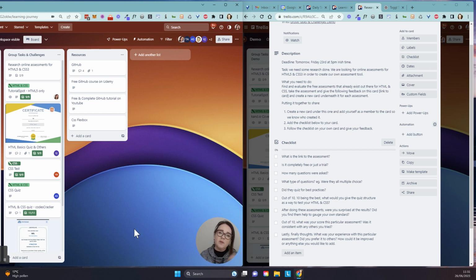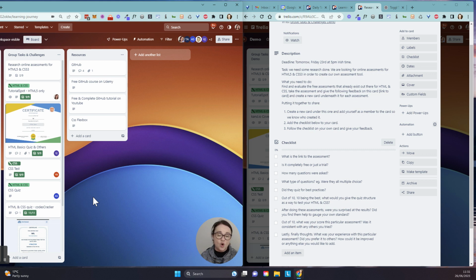Because the problem is, if everybody is just adding in labels, they mean nothing after a while because they become digital clutter. Whereas on the one that I created there, I was very clear this is HTML5 only, and it's under the category of HTML and CSS. That's enough. I don't need to go creating another label. Because if we did that for every little thing, the whole idea of organization goes out the window. The labels need to be clearly defined for organization.